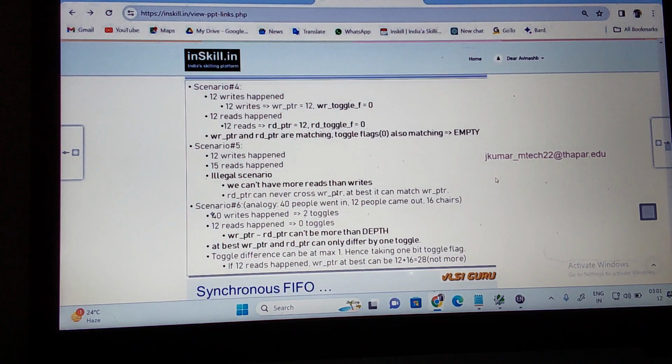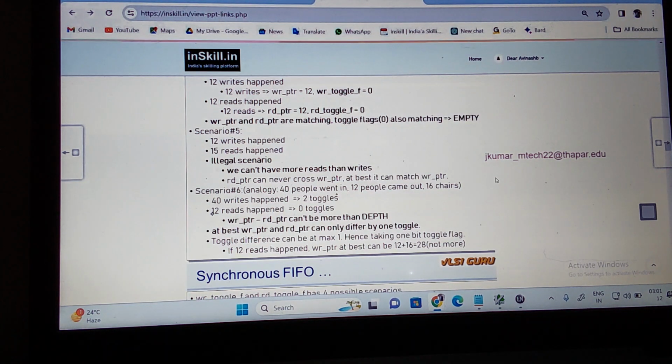Next scenario 6. 14 people went in and then 12 people come out. Went in means write, come out means read. So 14 people went in, 12 people come out, and there are 16 chairs. 14 people went in means 14 writes happen. 14 writes means how many rollovers? Is there any rollover happening? No. It's nothing but 0 rollovers.